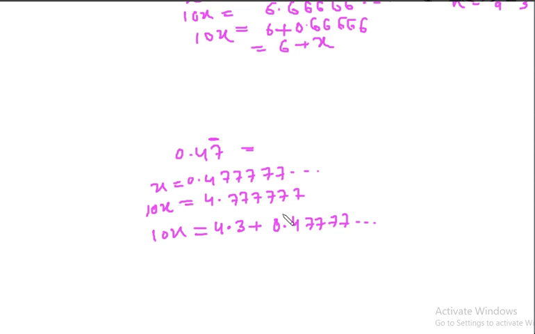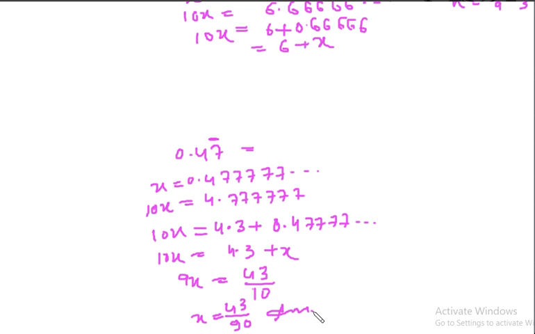So this is again x, we have got this expression. So 10x equal to 4.3 plus x. So 9x equal to 4.3, means 43 by 10. So x is 43 by 10 into 9, which is 90. Answer. So this is also done.